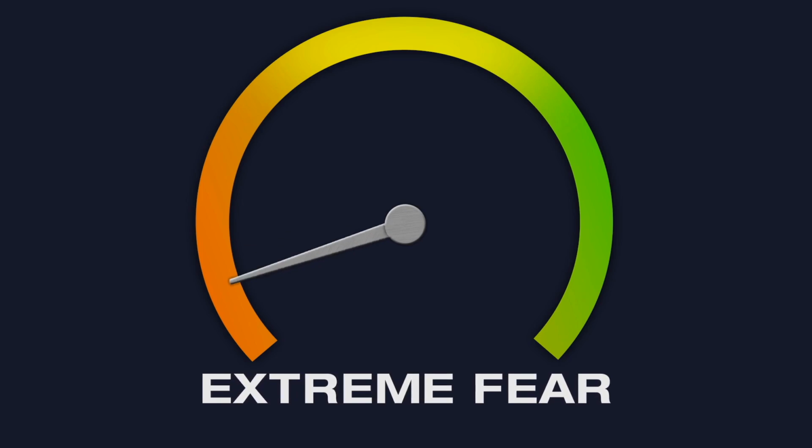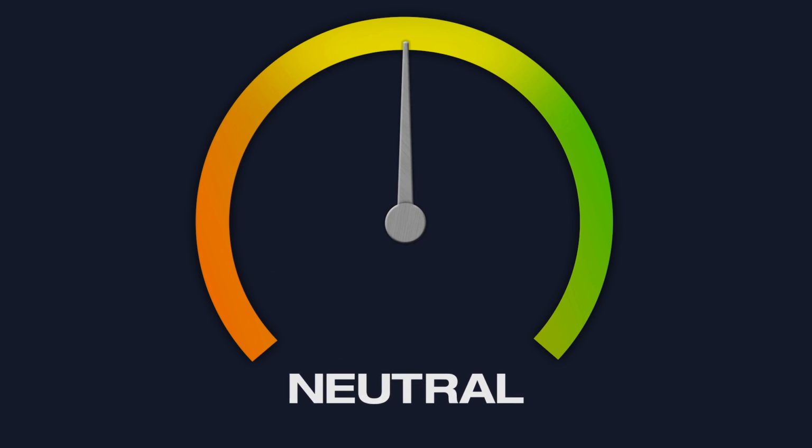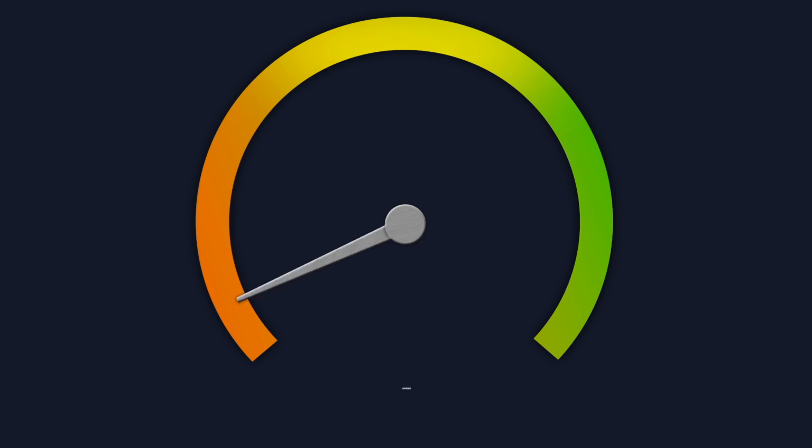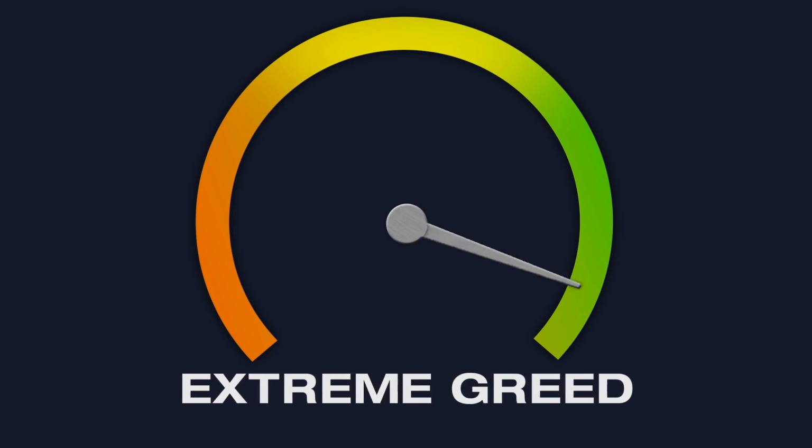It would be better to buy more when prices are low and then buy less or even sell some when prices are high. By simply taking into account something like the Fear and Greed Index or something like the MVRV data on Bitcoin, we end up with a lot more Bitcoin for the same amount of US dollars invested if we play this strategy over the last 8 years, for example. And we've actually done this analysis here on the channel that I'll have linked up in the cards and down in the description.